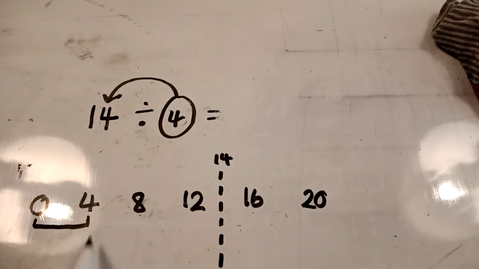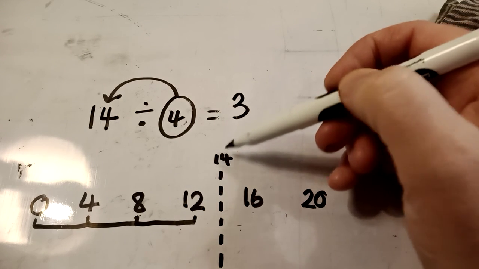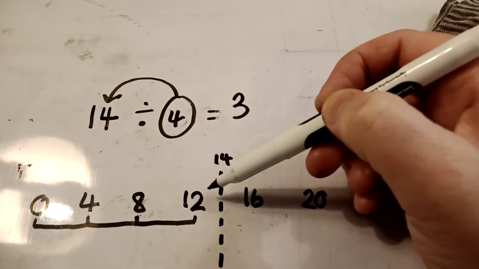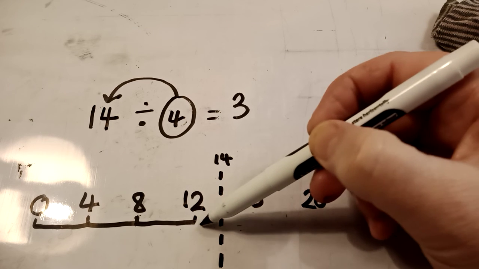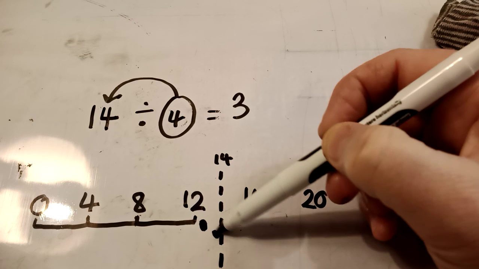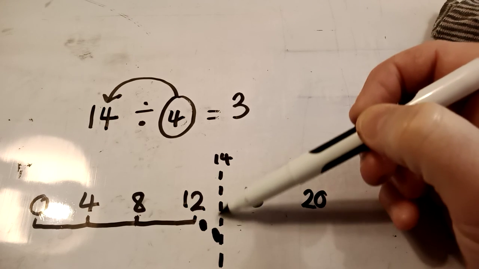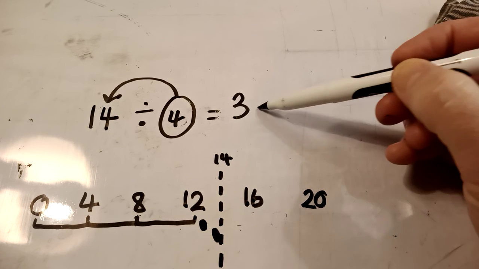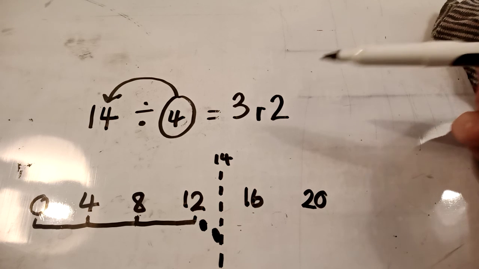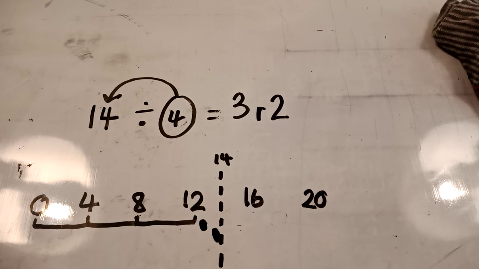So how many 4s go into 14? Well, that's 1 4, 2 4s, 3 4s go into 14. But that only takes me to 12. How many steps between 12 and 14? 12, 13, 14. I need to make 2 more steps before I get to 14. And those 2 that are left over are written remainder 2 this time. Okay. If you're on click 10, have a go at those on the sheet above.